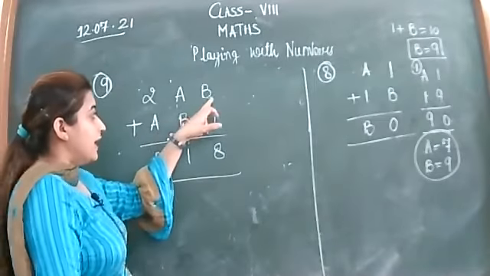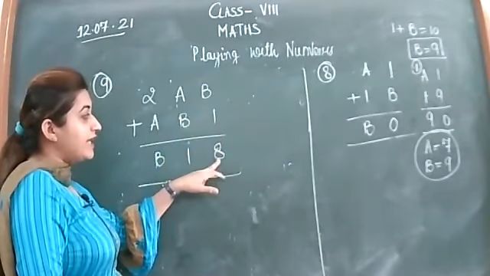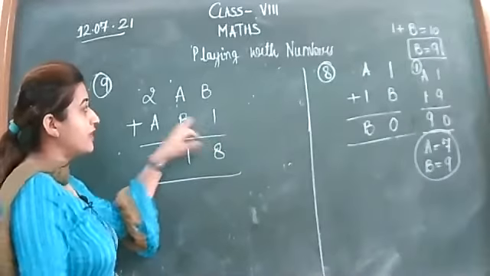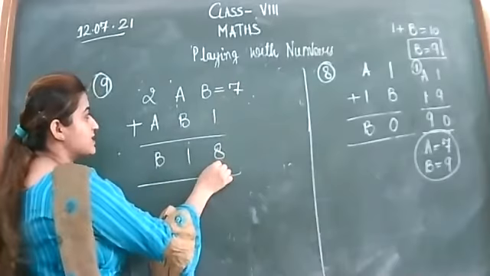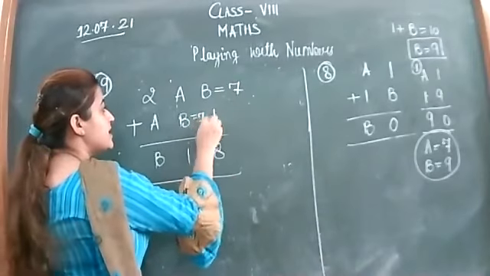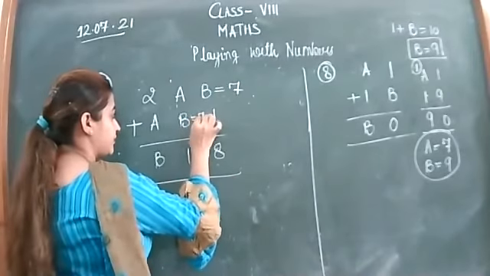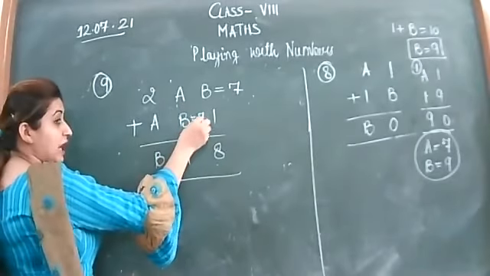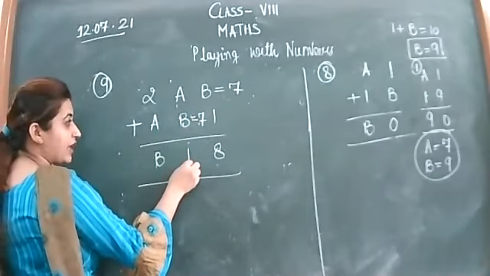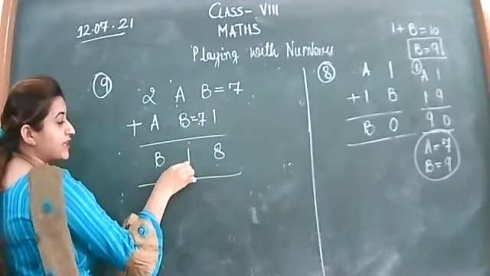Okay. As you can see that 8 we want as answer, 1 is already there. So if I write B as 7, 7 plus 1 is 8. Here B is again 7. यहाँ 7 given है, यहाँ 1 है. So 7 is already greater than 1.